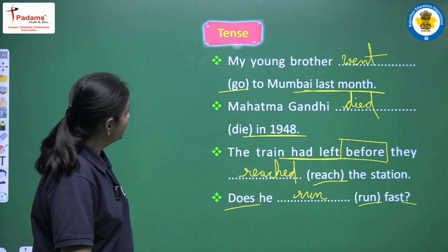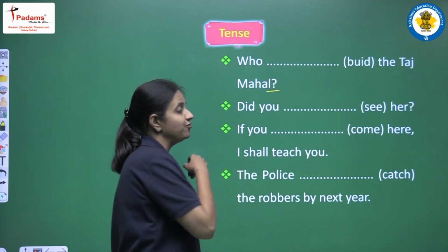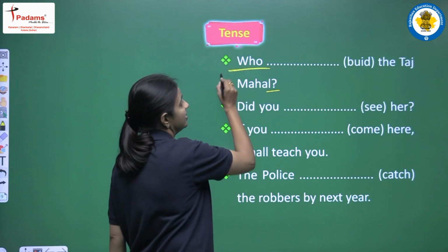Okay. Next is: who built the Taj Mahal, and at the end of the sentence we have a question mark, and this is an interrogative sentence. We have a WH word here.